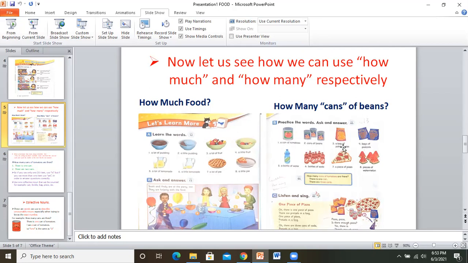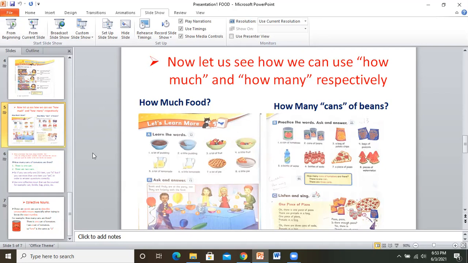How many bags of potato chips are there? There is 1 bag. How many bags of pretzels are there? There are 2 bags of pretzels. So I am going to give you a simple exercise.